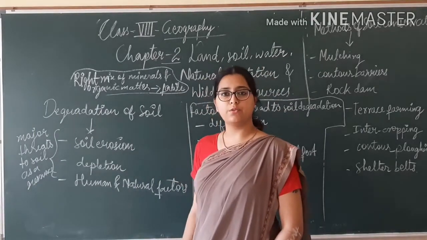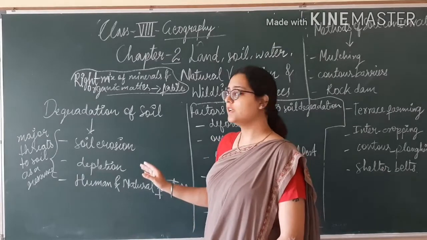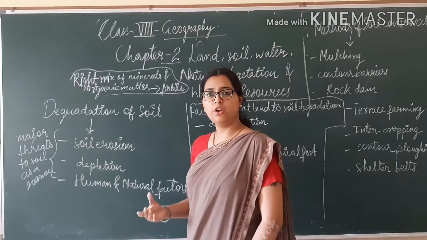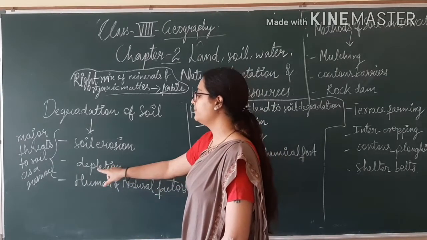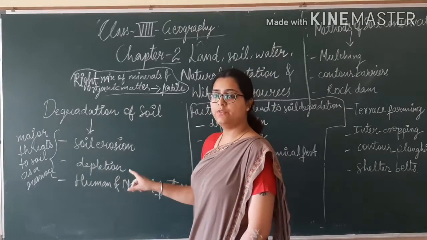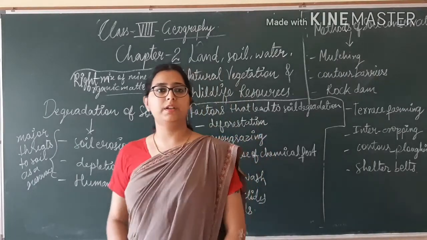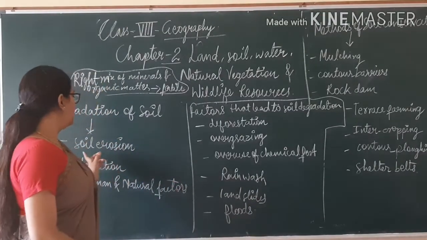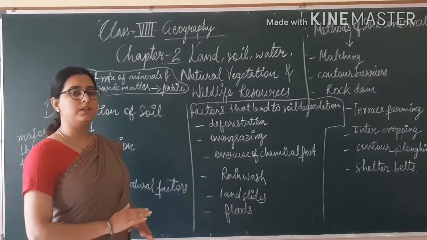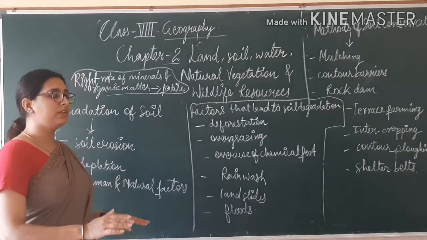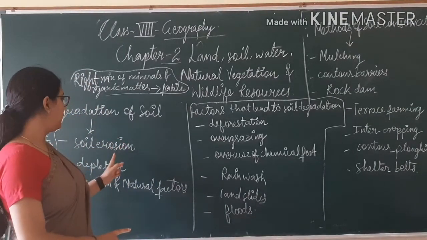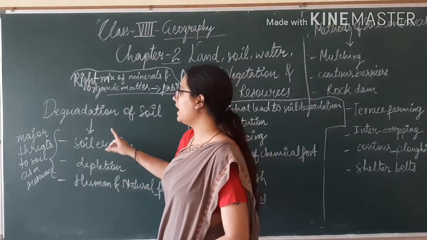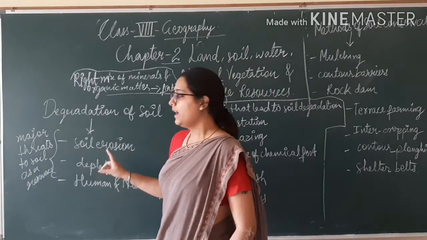Soil erosion is caused by water, wind, snow. When the fertility of the soil is not maintained, that leads to depletion of the soil. That will be known as depletion of soil. And soil erosion is when soil is displaced from its place. Soil erosion and depletion of soil, both are the major threats to soil.